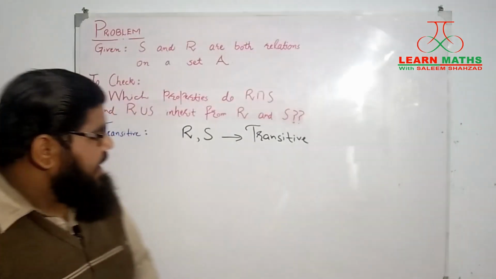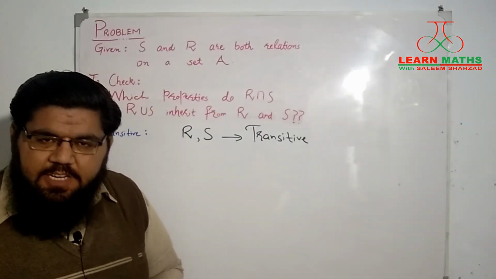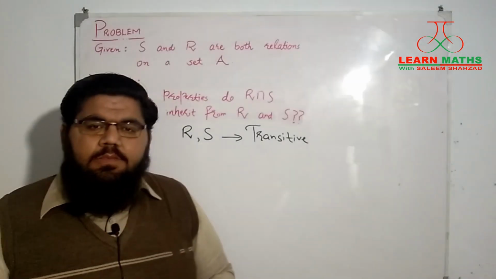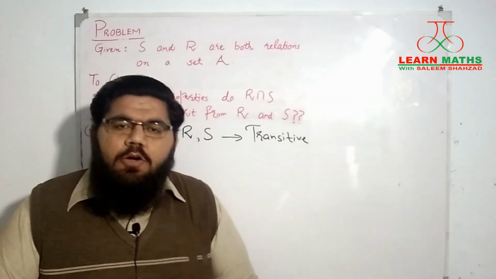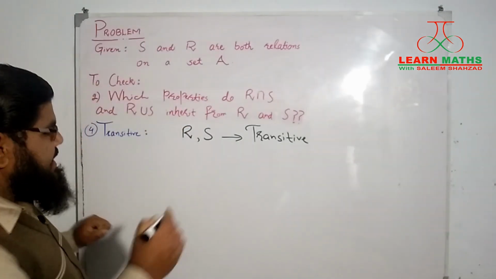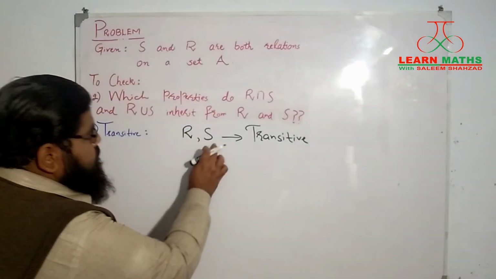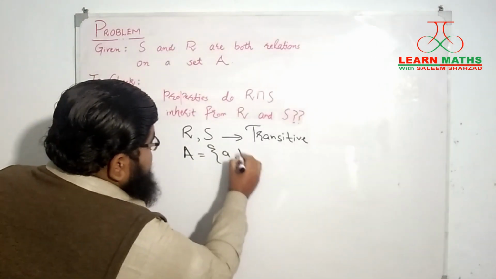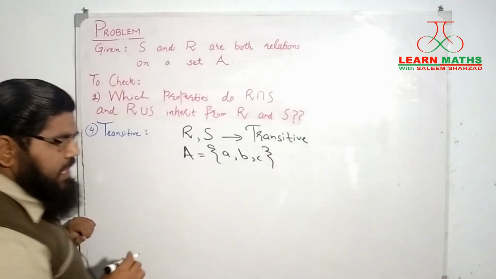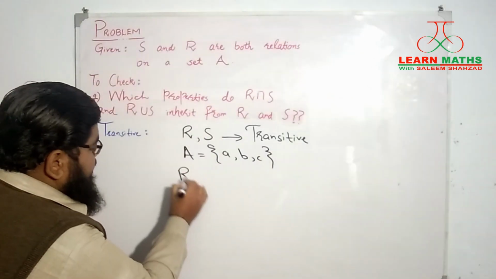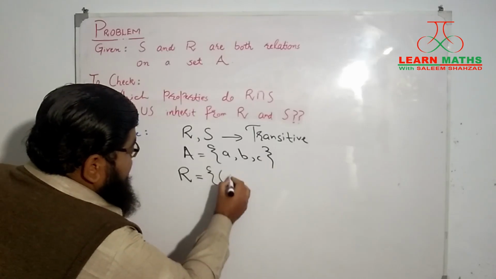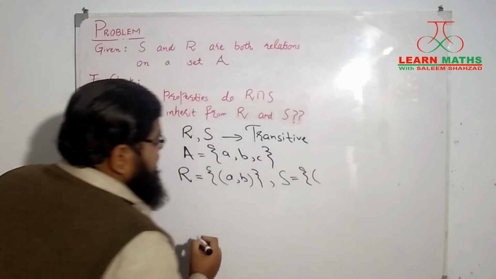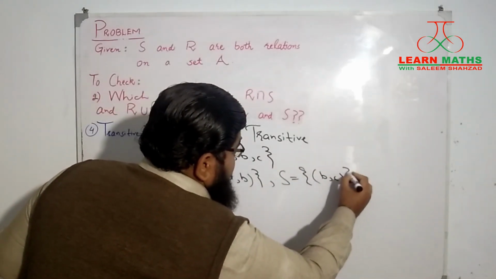And now we check whether R union S will be a transitive relation or not. I would say that this is not a transitive relation. How can I say this? I'm going to give you a counter example as my argument. Let's say that the set on which these two relations R and S are defined is A, which contains three elements A, B and C. We define R to contain a single pair AB, while S contains another single pair BC.